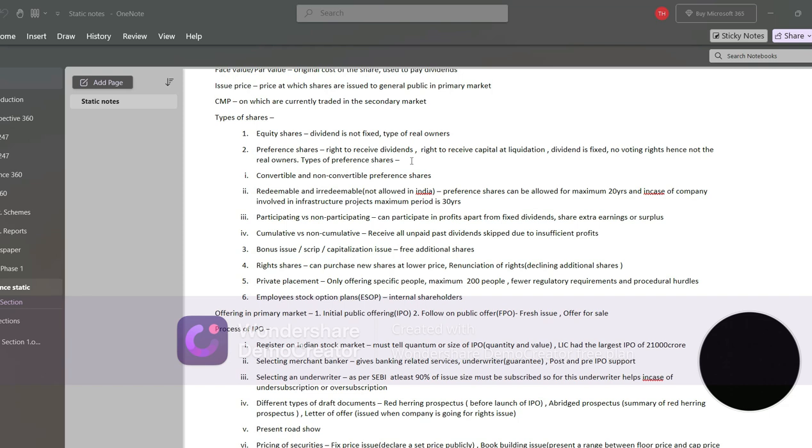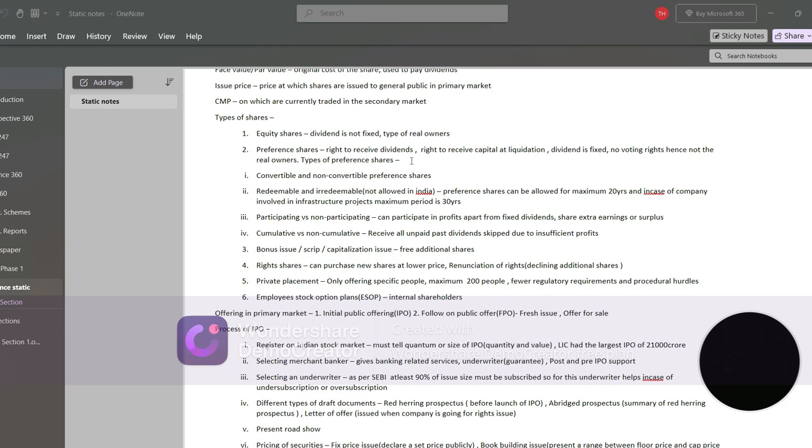There are four types of preference shares. First, they can be classified into convertible and non-convertible. This is based on whether the preference shares are convertible to equity shares or not. Second is redeemable and irredeemable. Irredeemable shares are not allowed in India, and preference shares can be allowed for a maximum of 20 years, and in case a company is involved in infrastructure projects, then it is for a maximum of 30 years. After that, you cannot redeem it again.